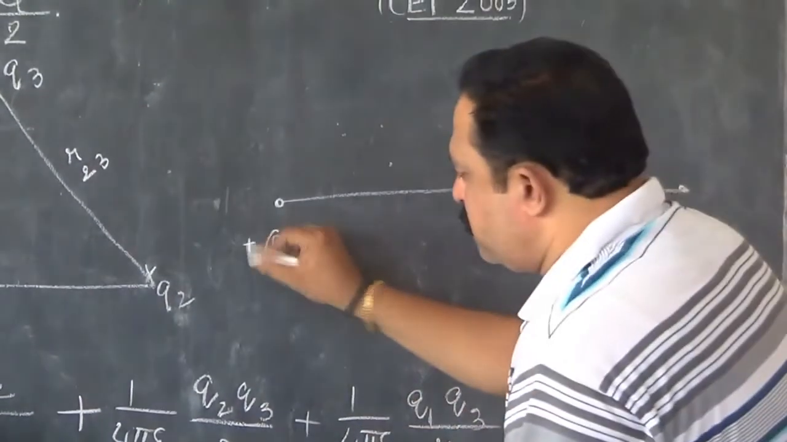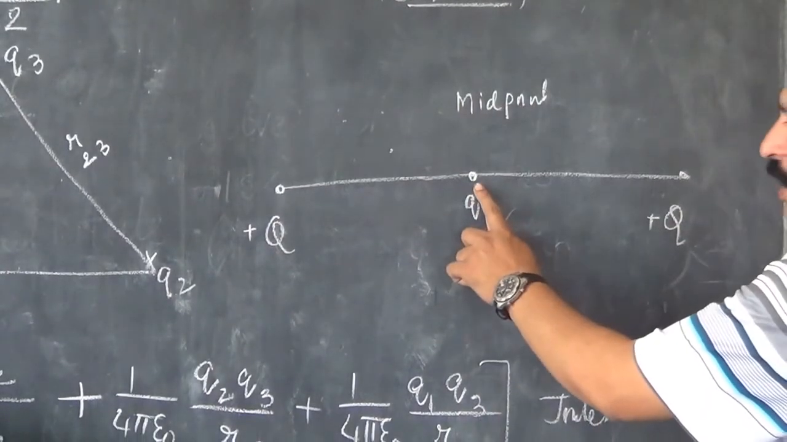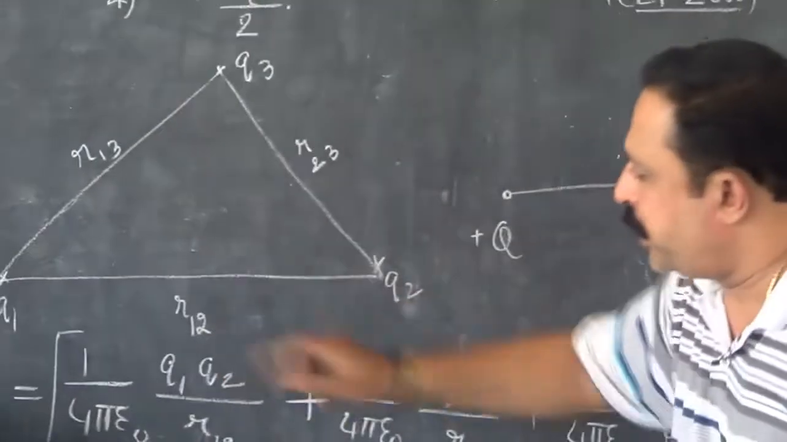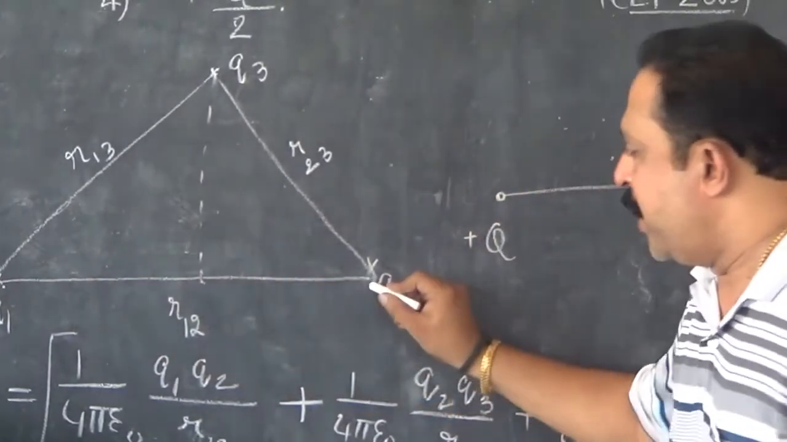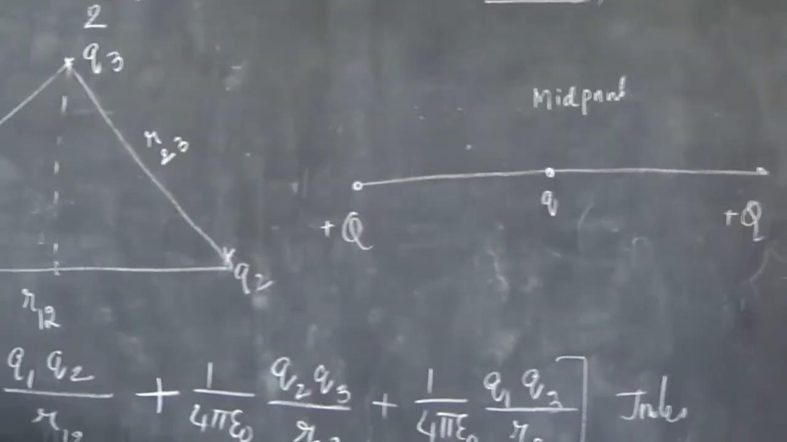This is plus Q, this is also plus Q, and I introduce the third charge at the center. You can just imagine that charge Q3 is brought to the center of this line. Then Q1, Q3, Q2 are all collinear charges because they all lie in the same straight line.